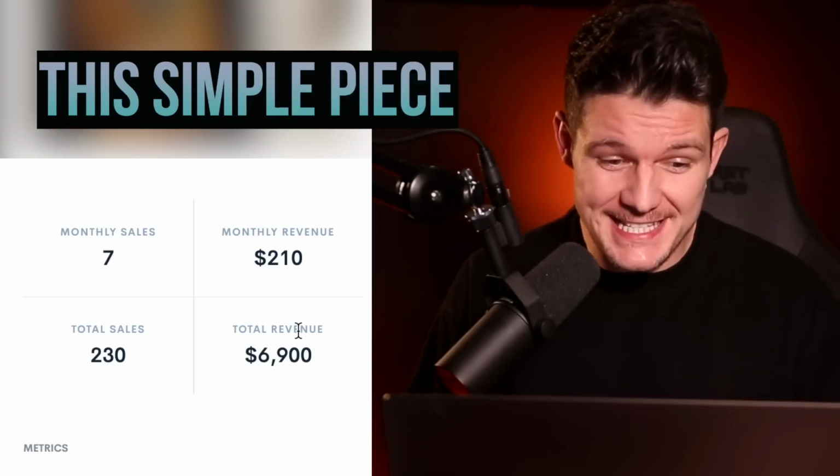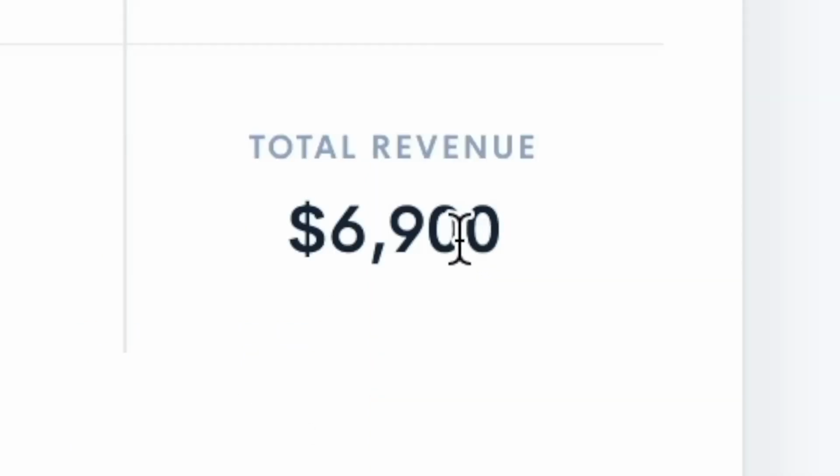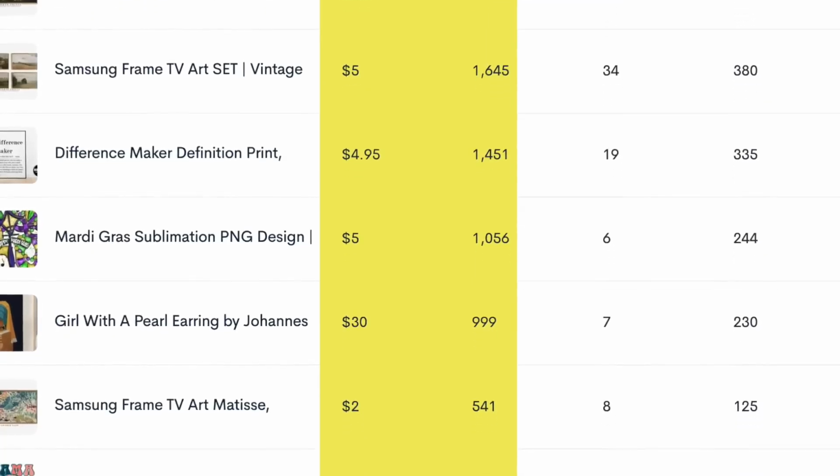This is crazy. This simple piece of AI generated art has already generated nearly $7,000 in revenue. I'm going to show you how you can generate insane amounts of money with AI generated art. Guys, I cannot believe it, but the future is here, and now we can use this AI technology to create unique, high quality and copyright free images that we can make loads of money from.